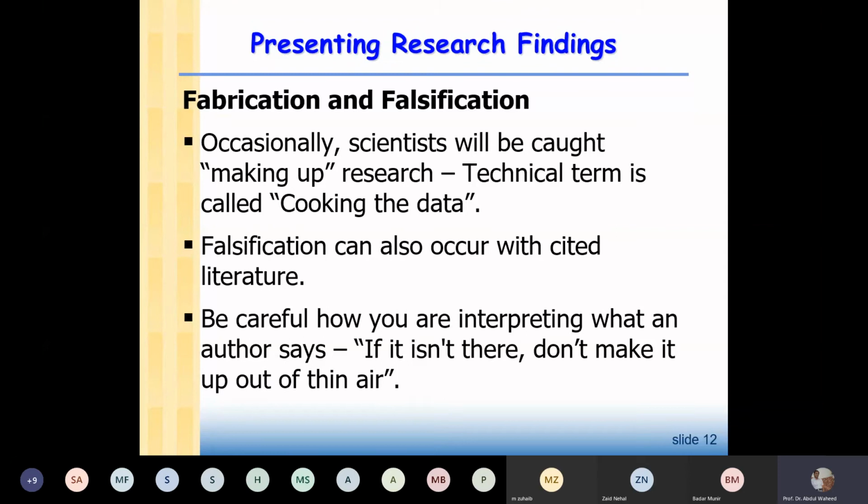So, for example, if you run the regression in your EViews, you got a result and the sign is negative, you want positive, you just remove the negative sign. So this is fabrication, no? You are changing the result.